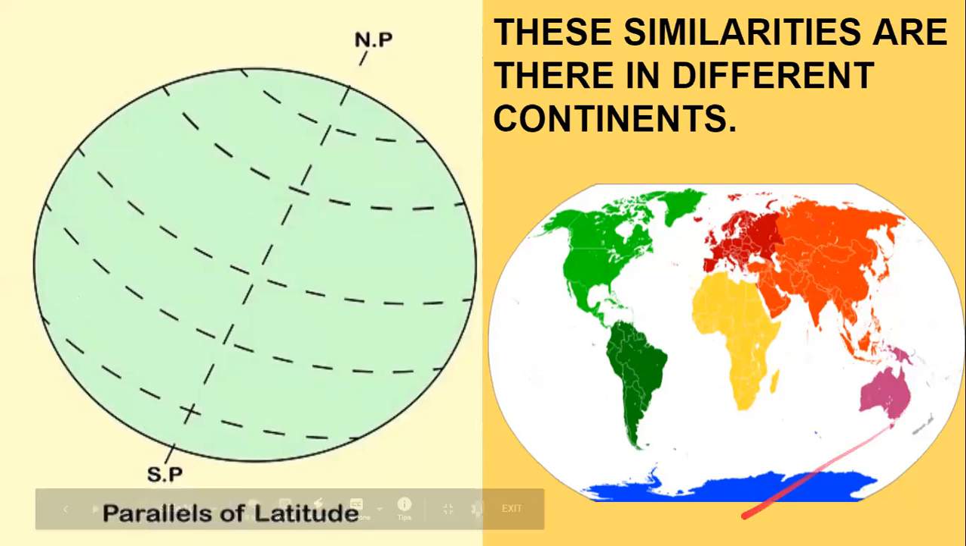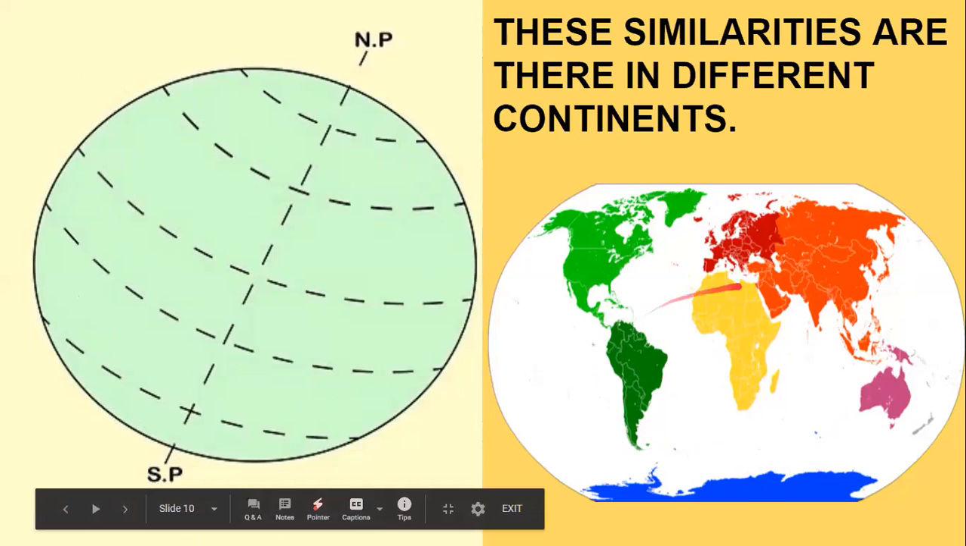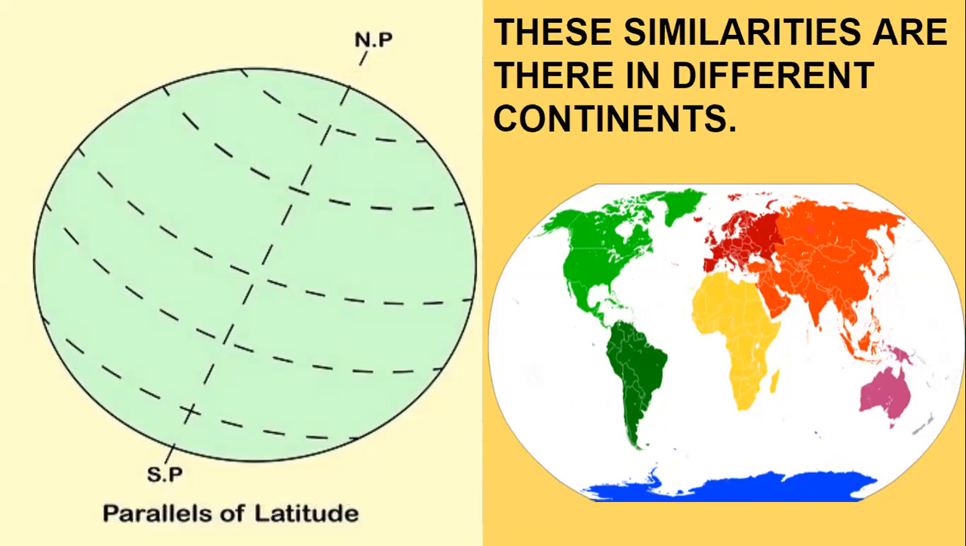For example, see the second picture over here. I have shown different continents. There are a total of 7 continents. Now, if you see this continent, Antarctica, and if you take Europe and Asia, there will be a difference in animals, in plant life, in human beings also.